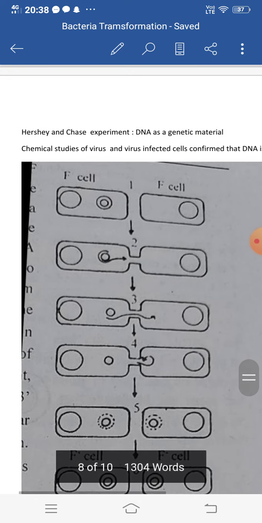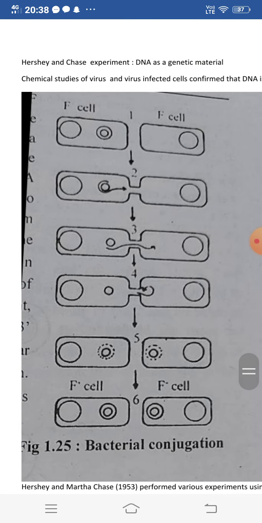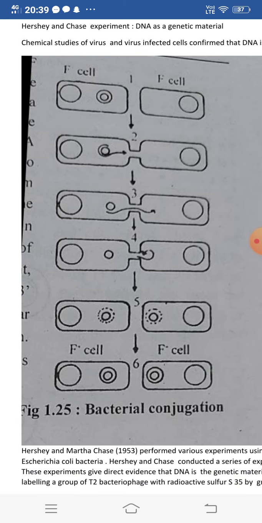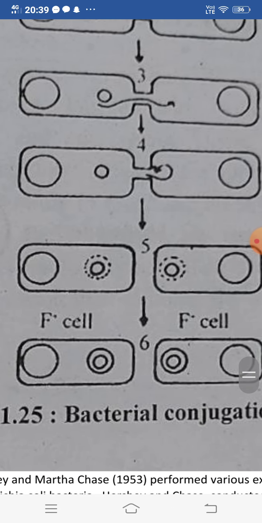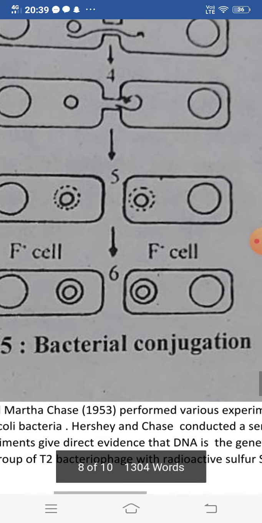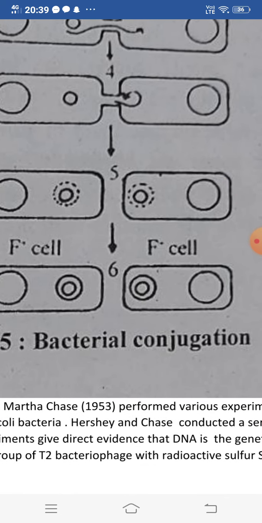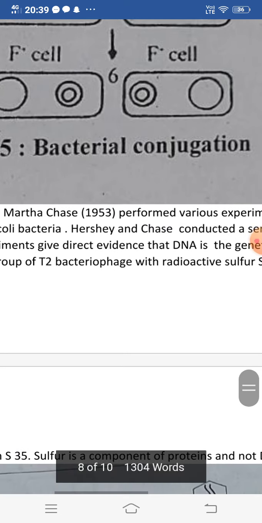So here in the bacteria, you can see in this figure the bacterial conjugation, the F positive and the F negative cell, how the DNA of the F positive cell is getting transferred into the F negative cell in the form of a genome. Through the cytoplasmic bridge, the genome from the F positive cell is transferred into the F negative cell. In this way, two bacterial cells are formed in the bacterial conjugation.